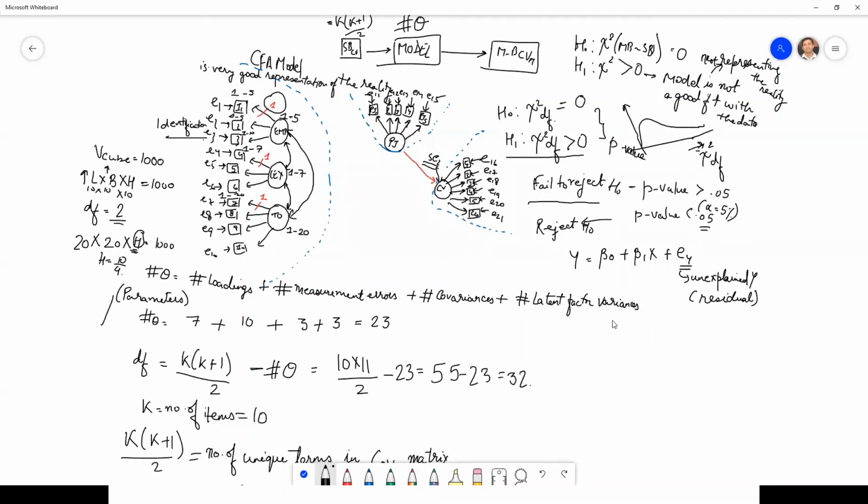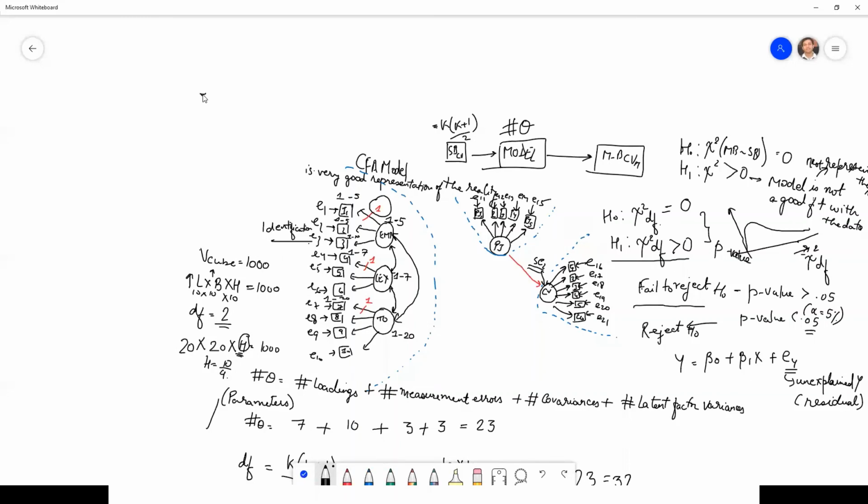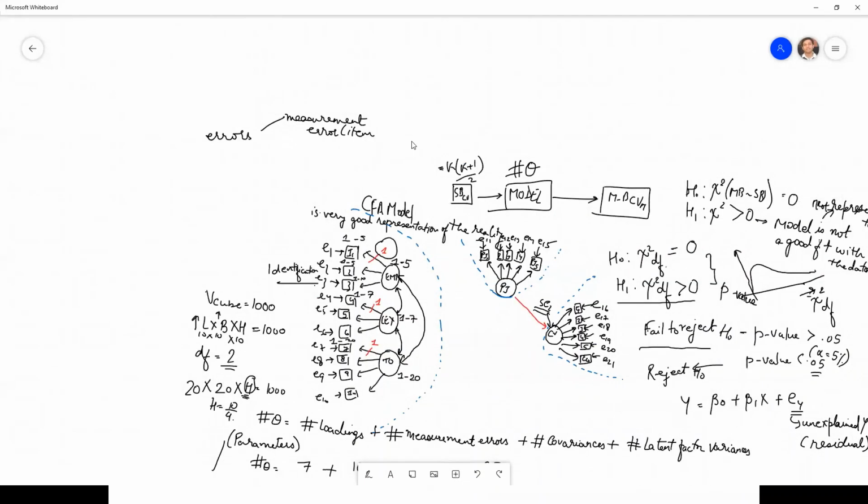So we have two kinds of errors in SEM. One, we have been talking about it for a long time now, measurement errors. These are associated with the items. And then you have structural errors.